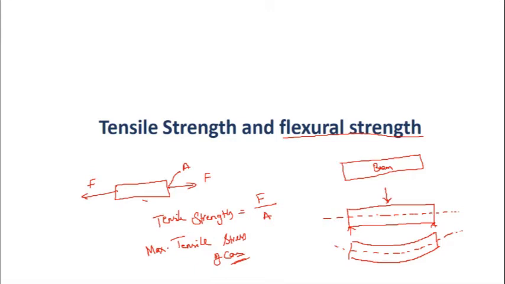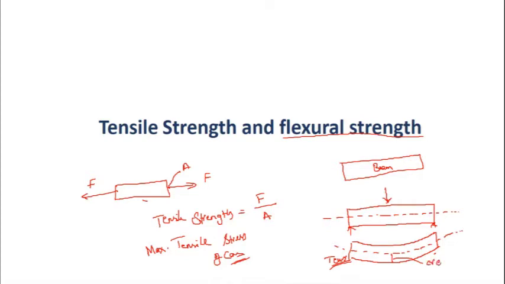So how does it fail in flexure? When it is going to bend, the top layers are going to be in compression and the bottom layers are going to be in tension. Due to this bending, cracks are going to develop at the bottom where tensile forces are there.